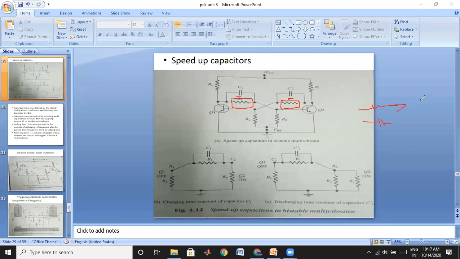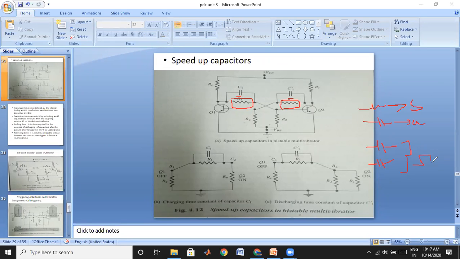This may create your stable state and your quasi-stable states. If we understand the bistable multivibrator well, we can redraw the monostable or astable multivibrator simply by making little changes to get those circuits. Therefore your next chapter will be very simple. If you understand the bistable, the monostable and astable will be very simple. There will only be a change: instead of this resistance, we place capacitors. If both are capacitors, then it is astable, and it will have only quasi-stable states.